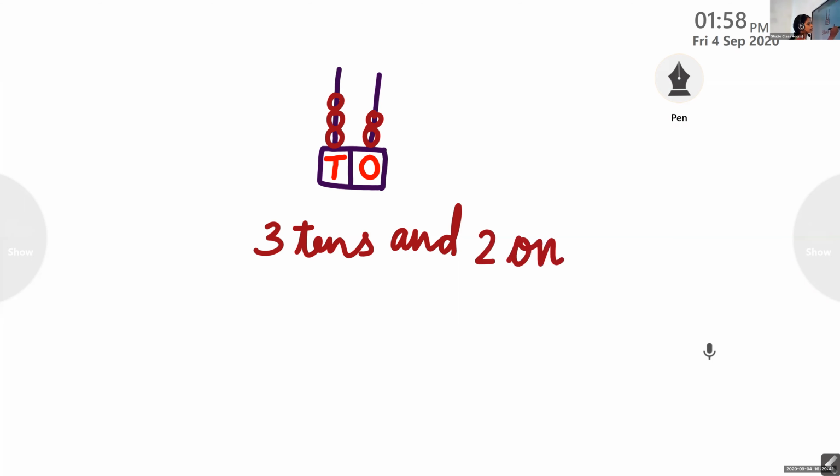Then we can see here. There are 3 tens, 3 beads in the tens place. So 3 tens, and how many ones are there in the ones place? How many beads are there? 2 ones. So 3 tens and 2 ones. What's the number, Adityan? It is number 32. So this is the exercise we are going to do now.